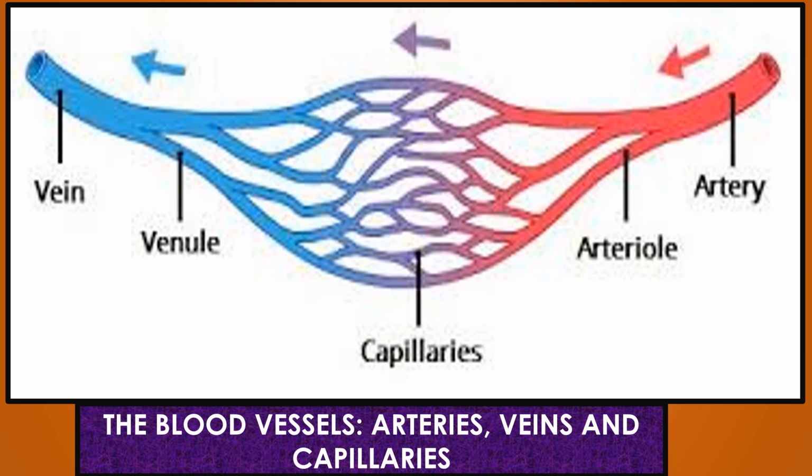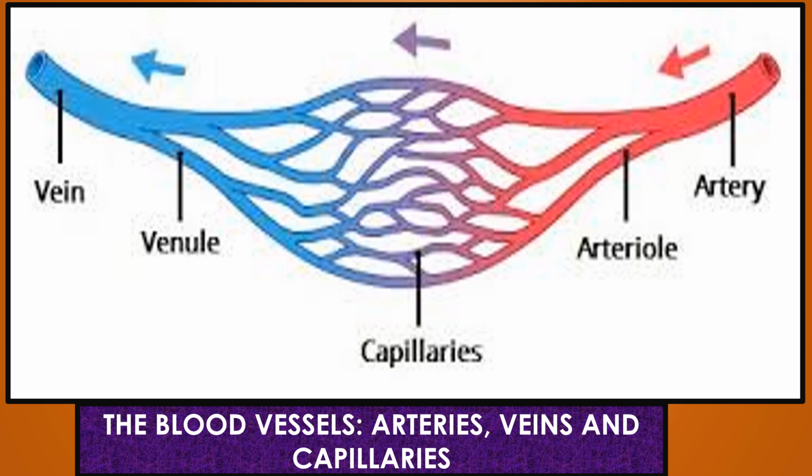You might be wondering, through what does the blood flow? It flows through the blood vessels. Blood vessels are of three types. They are arteries, veins, and capillaries. The arteries have thick muscular walls to withstand the pressure of the blood. All the arteries except the pulmonary artery carry oxygenated blood. The heart pumps the blood into the arteries with great pressure and the blood flows with jerks. The artery branches into smaller and smaller vessels as it leaves the heart. The aorta is the largest artery in the body and arterioles are the smallest arteries in the body.